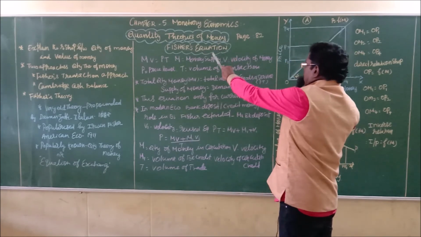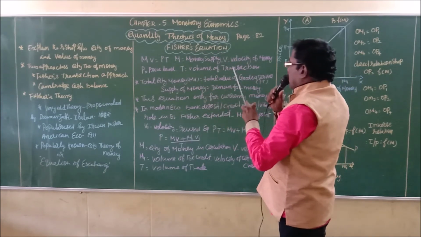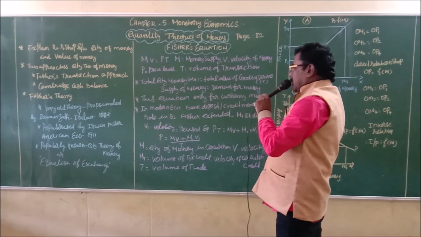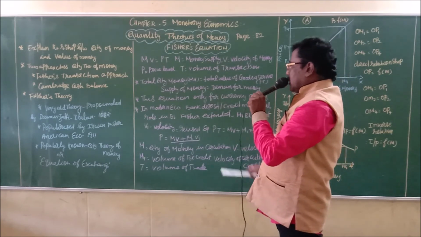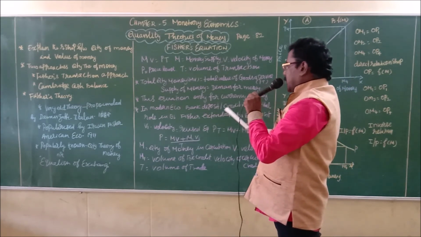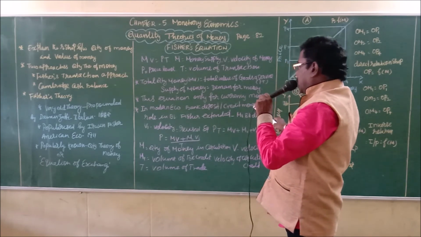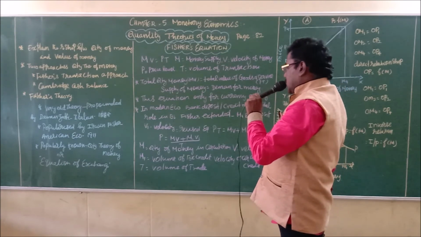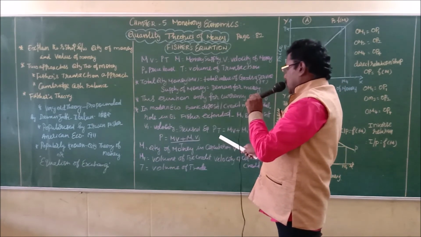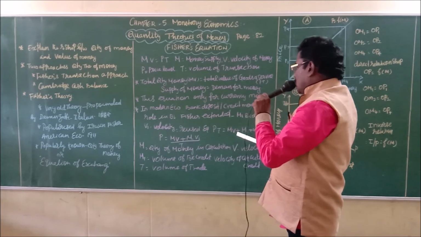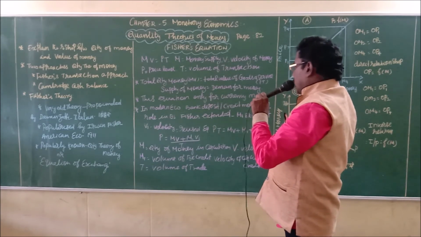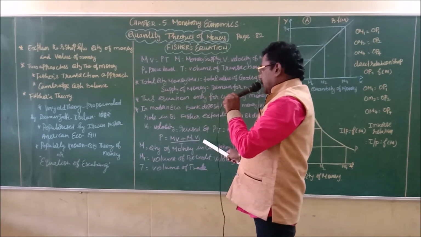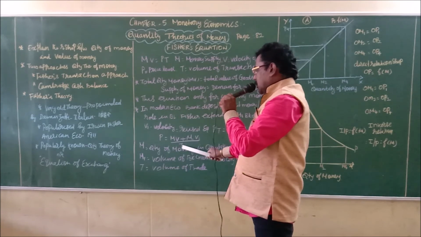Then Fisher's equation: the previous equation is MV equals PT, but that was before taking into consideration bank deposits and the creation of credit. After taking into account these two things, that is bank deposits and credit creation by the bank, the equation was revised by Fisher like this: PT equals MV plus M1V1, and P equals (MV plus M1V1) divided by T.